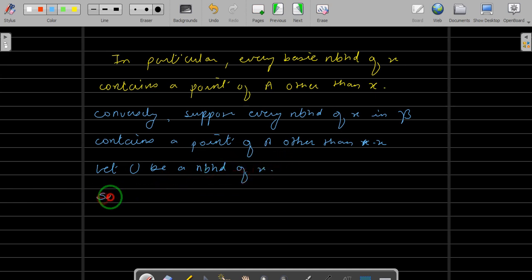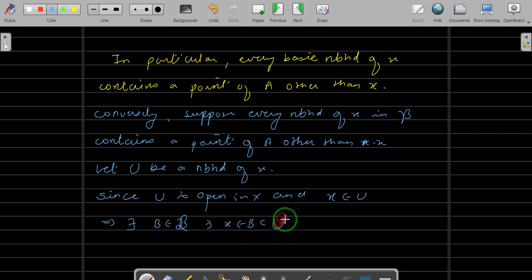Since neighborhood means an open set which contains x, U is open and x belongs to U. We use the definition of the open set: this implies there exists a basic neighborhood, say B, contained inside the basis such that x belongs to B which is contained inside U. This is by definition of open set.